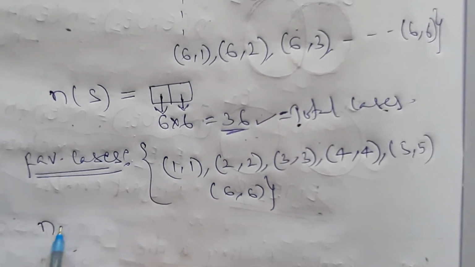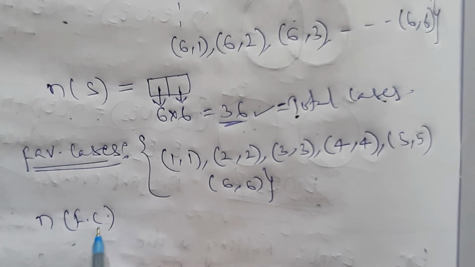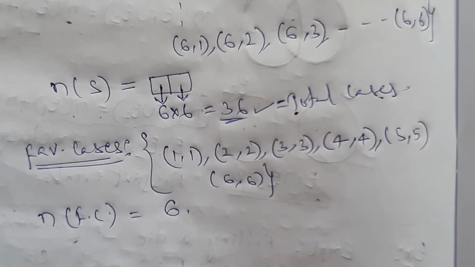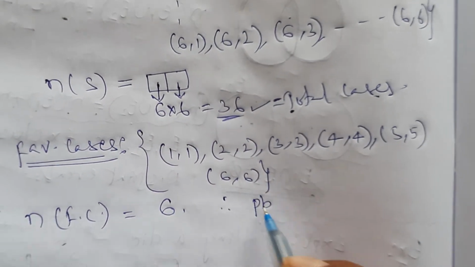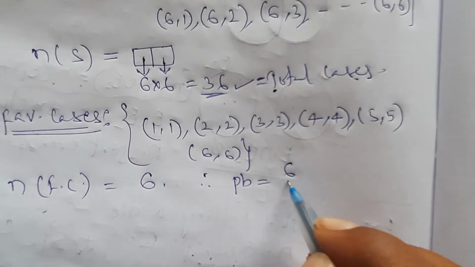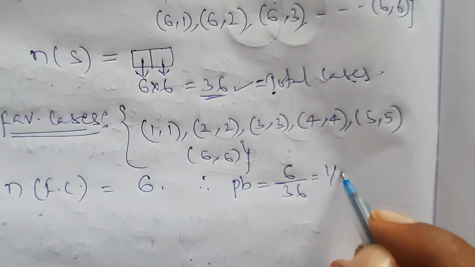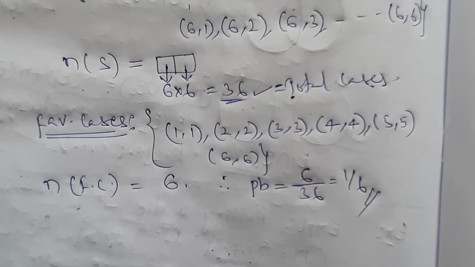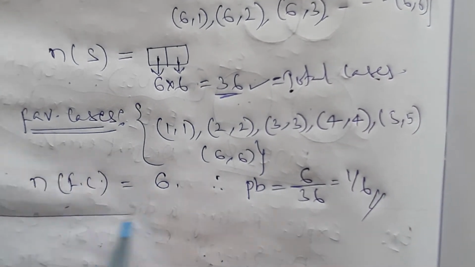So n of favorable cases is 6. Therefore the probability of getting the same number on 2 dice is 6 by 36, which is equal to 1 by 6. This is a simple problem based on probability.